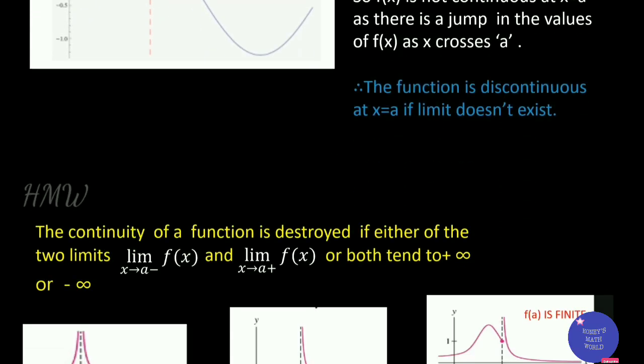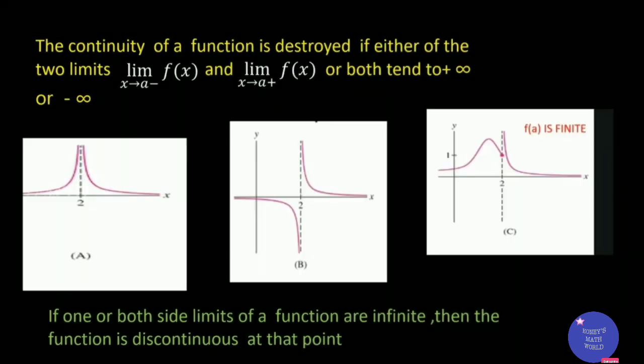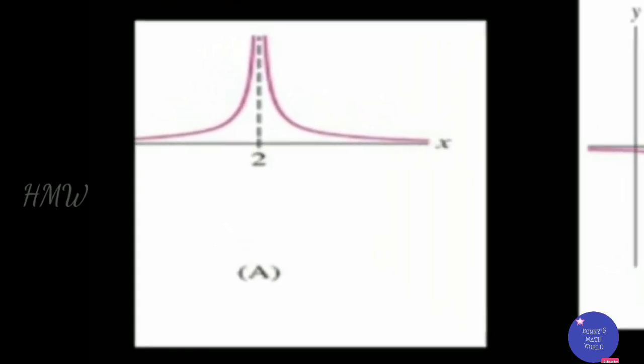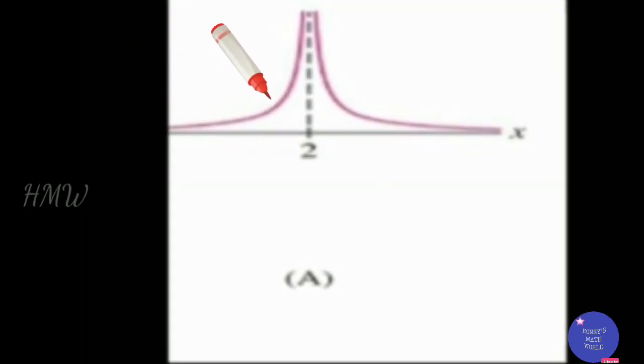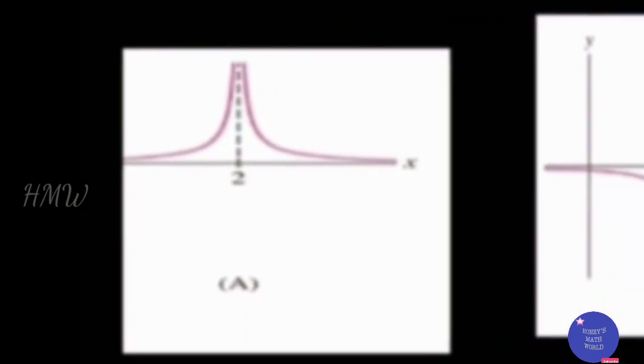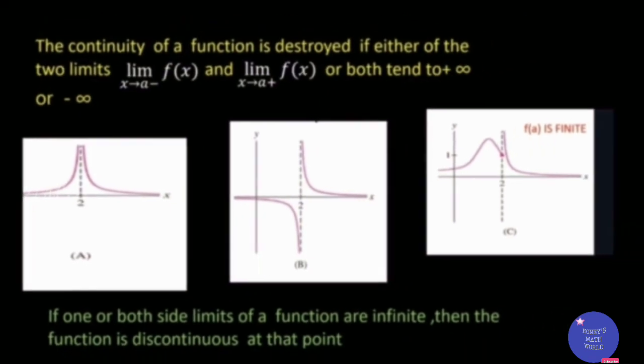Now we move on to the next slide. The continuity of a function is destroyed if either of the two limits, that is the left limit or the right limit, or both, tend to infinity or minus infinity. In the first graph, you can see at x = 2, the left limit is approaching infinity and the right limit is also approaching infinity. There is an asymptote at x = 2. So this function is discontinuous.